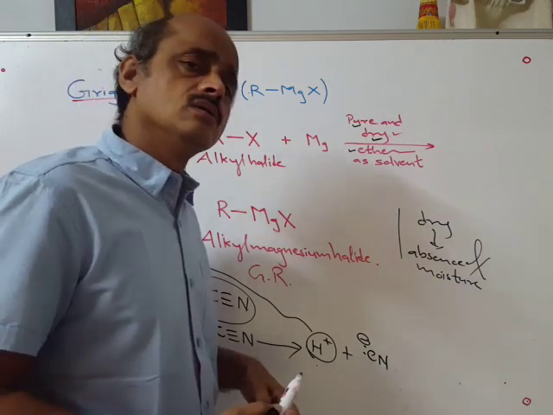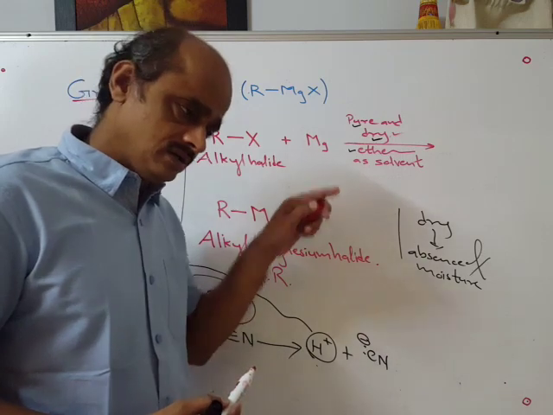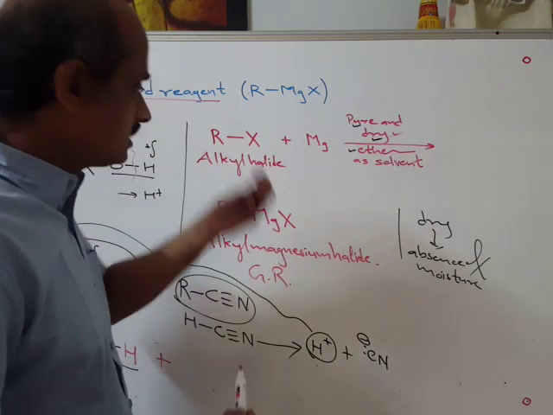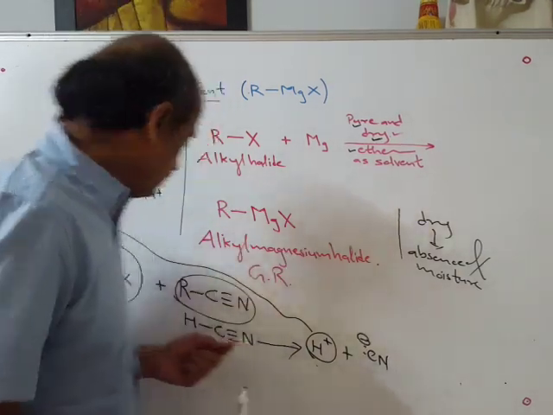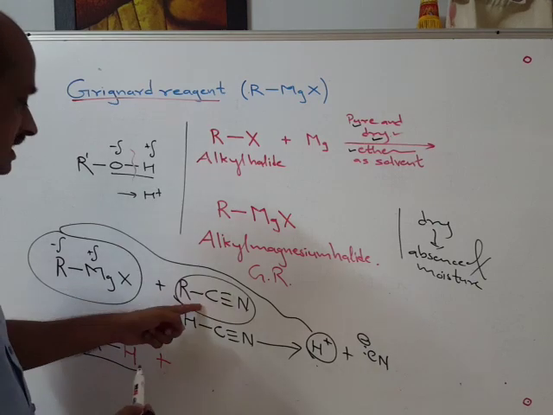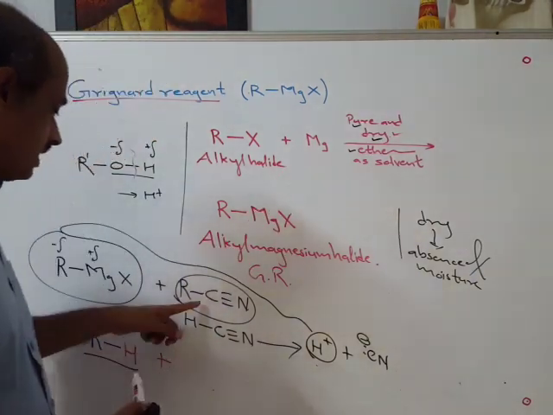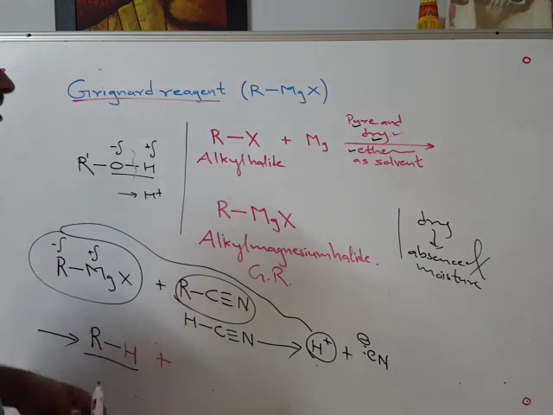We should consider the basic chemistry behind it. What is the reason behind it? Once we know why dry ether is used, why alcohol cannot be used, why Grignard reagent reacts with alkyl cyanide, the reaction we are going to consider in a topic, and why not hydrogen cyanide?